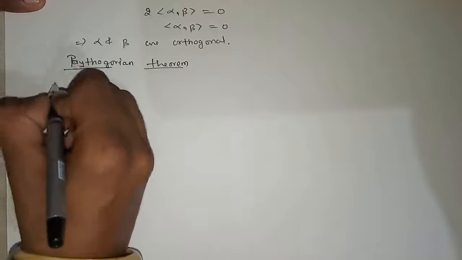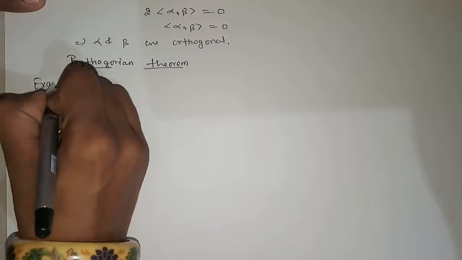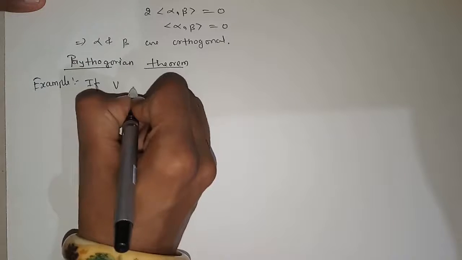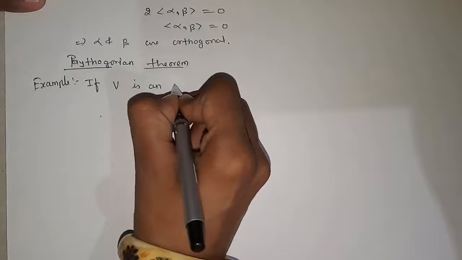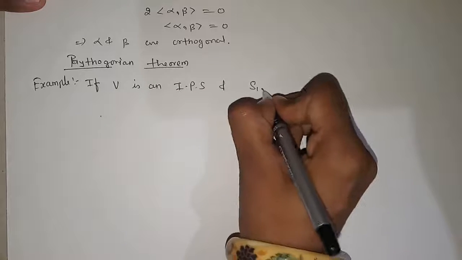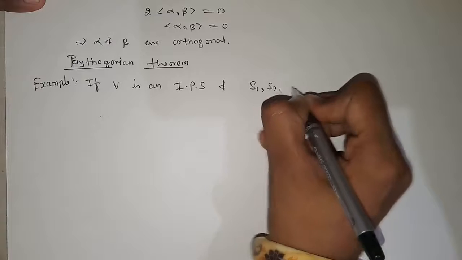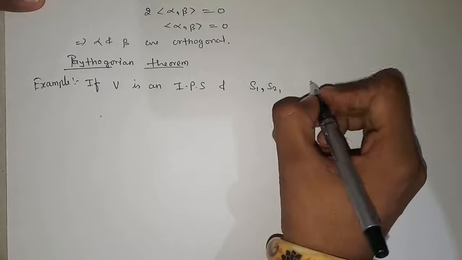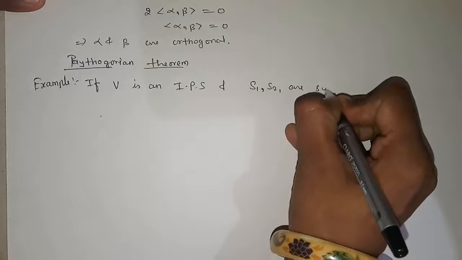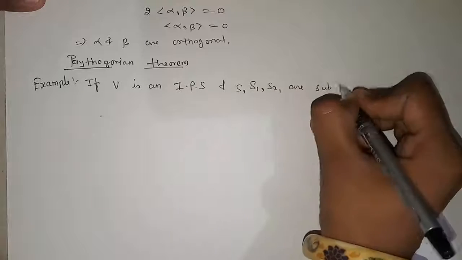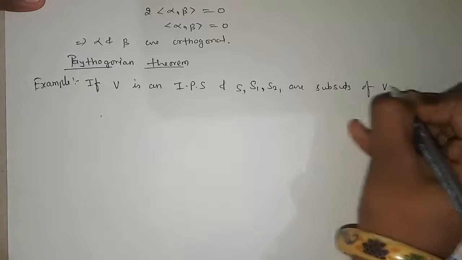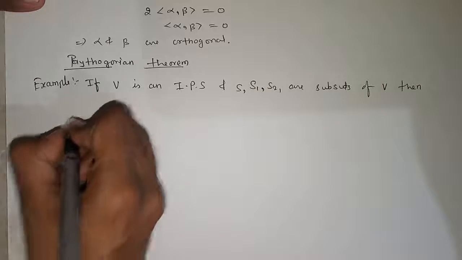Now we have an example. If V is an inner product space and S1, S2 are subsets of V, then we have to prove 4 conditions.